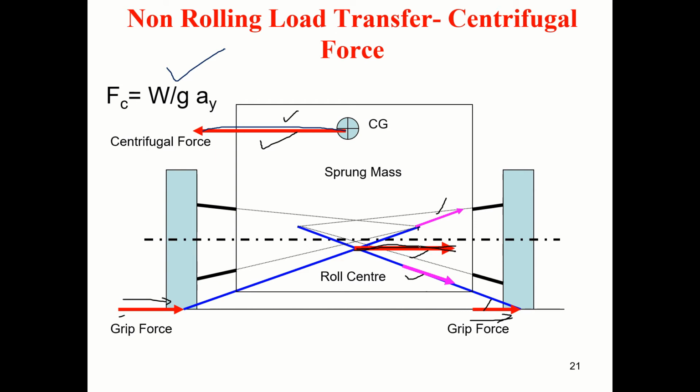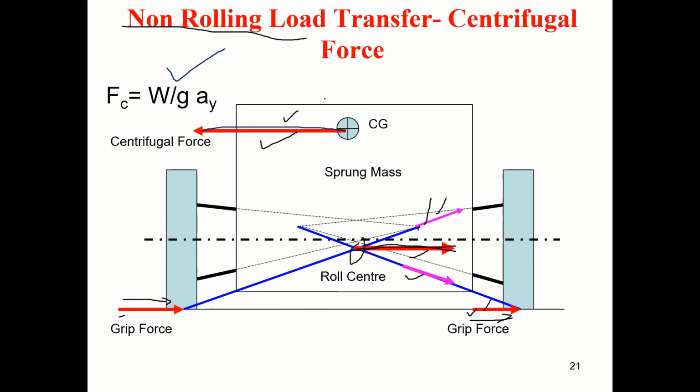If you resolve this force along this line, you will get one of these forces, and when you resolve it along the other line, you will get the other force. Here it is not causing rolling. The axial forces get transferred to the sprung mass through this center. That's why that center is known as the rolling center. This we call non-rolling load transfer.